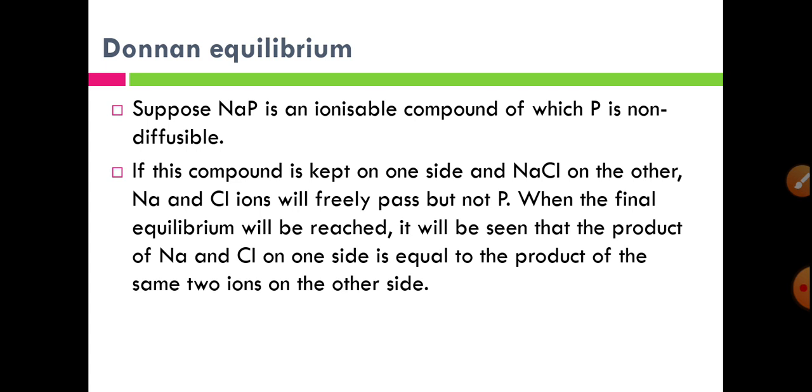When the final equilibrium is reached, it will be seen that the product of sodium and chloride on one side is equal to the product of the same two ions on the other side. That means on both sides, sodium chloride ions are in an equilibrium state.